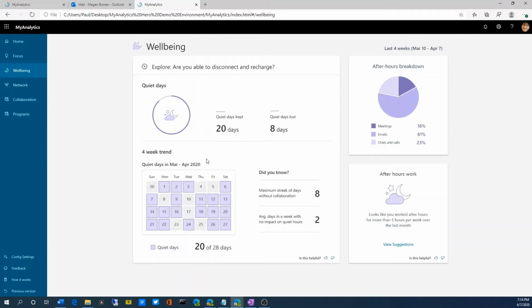My Analytics informs her that her after-hours work adds up very quickly. In Megan's case, more than 5 hours per week, for a total of greater than 20 hours for the month. By increasing her quiet days and turning off when not at the office, Megan should experience reduced stress and burnout. This can help recharge, get better night's sleep, and show up feeling refreshed the next day.